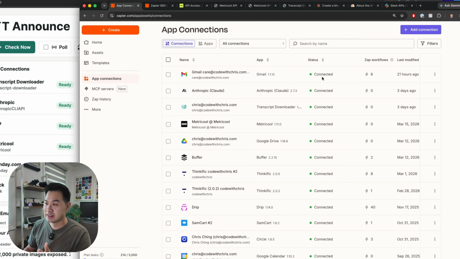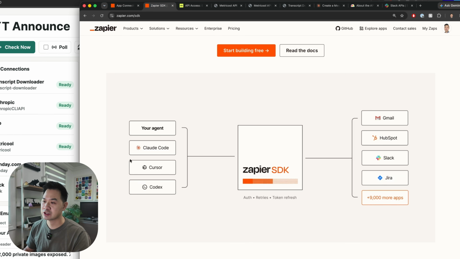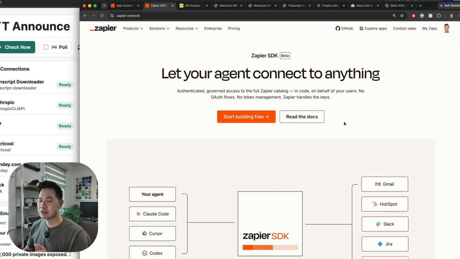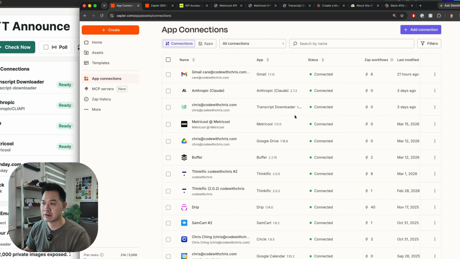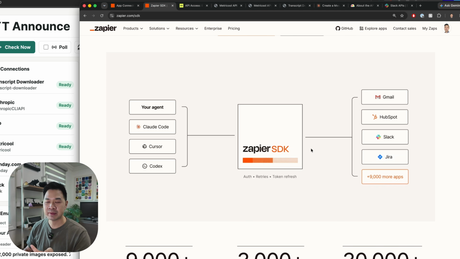So you just authenticate with all of these different apps. It has the connections here. Zapier refreshes tokens if it needs to, and just keeps things secure so that your app can just make one single connection. Now, one big question that popped into my head when I saw this was, how does my app know what endpoints to call if all it sees is Zapier SDK? Because inside my Zapier account, I did not pre-configure actions or endpoints. My app isn't just calling, hey, send a message through Slack using this endpoint, and here's the data.